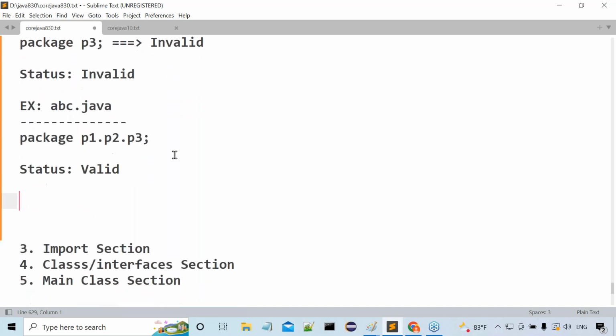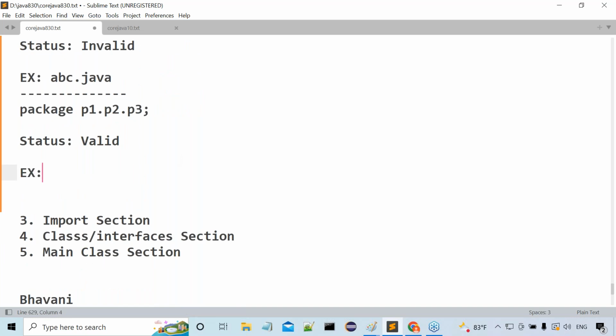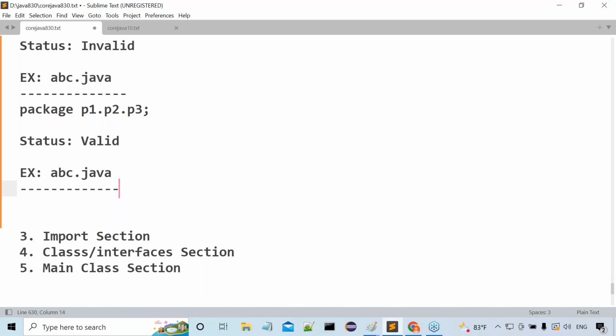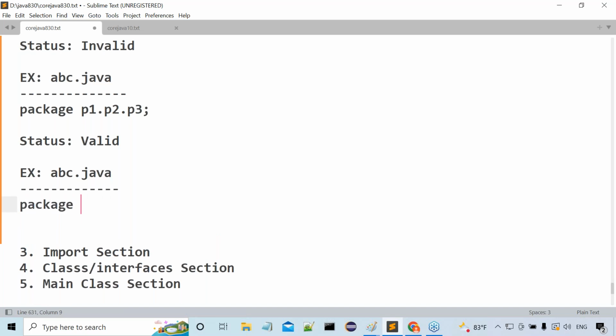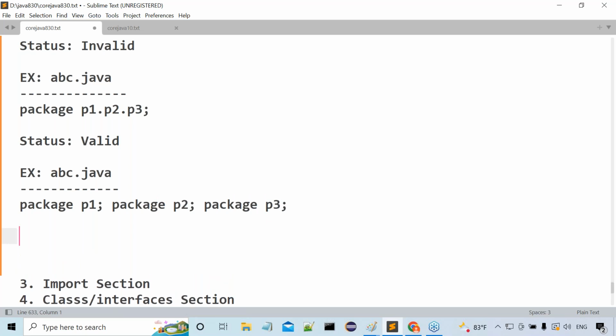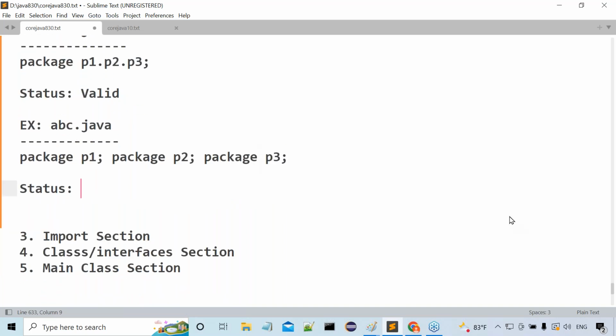One more example. Observe carefully. The file is abc.java. Here: package P1 semicolon, package P2 semicolon, package P3 semicolon. Now tell me, what is the status? Think and give the answer, don't give blind answers. Everybody has to respond to my questions. Valid or invalid?